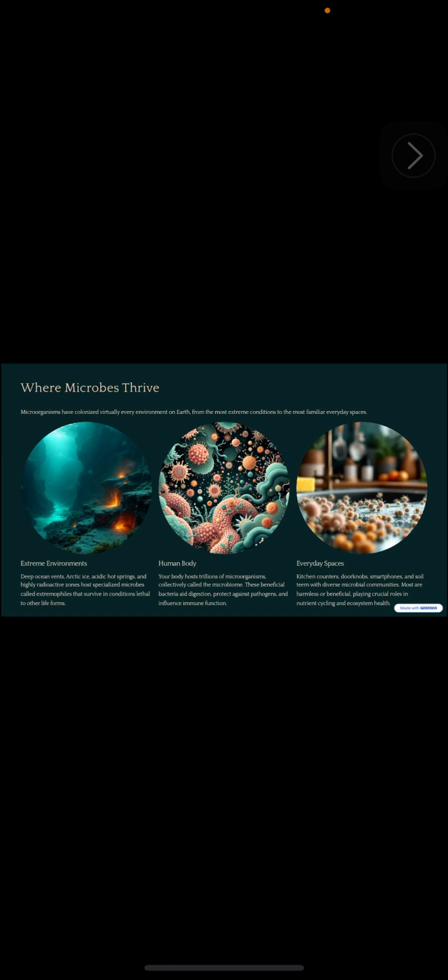There are many bacteria which are responsible for causing many infectious diseases and many perilous, dangerous diseases in the human body. Also, at the same time, microorganisms are present in everyday spaces. Microorganisms such as bacteria are present in the kitchen, washroom, doorknobs, smartphones, and soil, teeming with diverse microbial communities. Most are harmless or beneficial. At the same time, microorganisms present in our everyday space are harmless and beneficial as well, playing crucial roles in the nutrient cycle and ecosystem health.